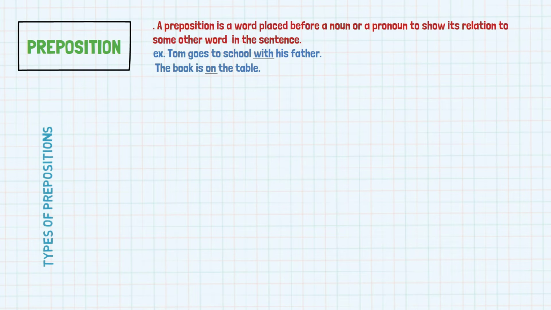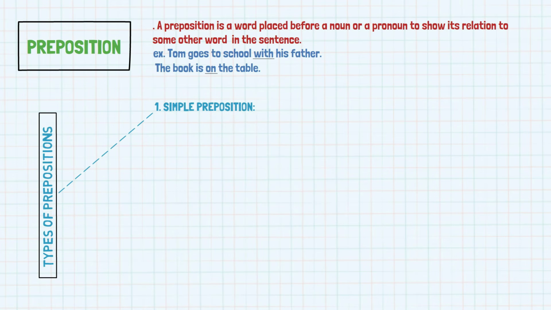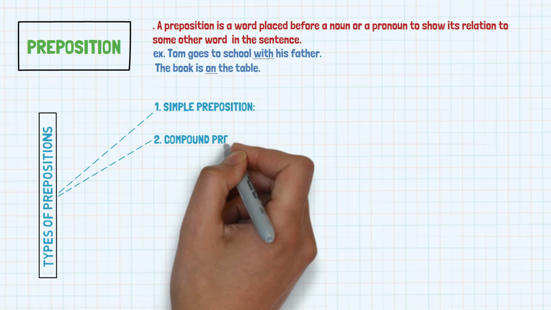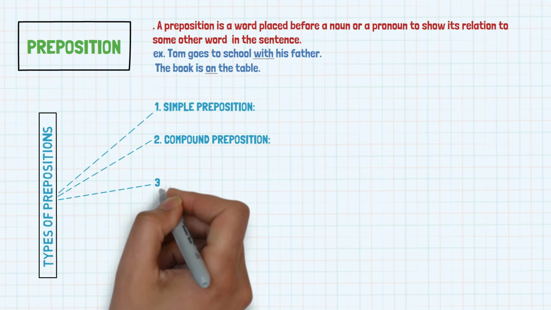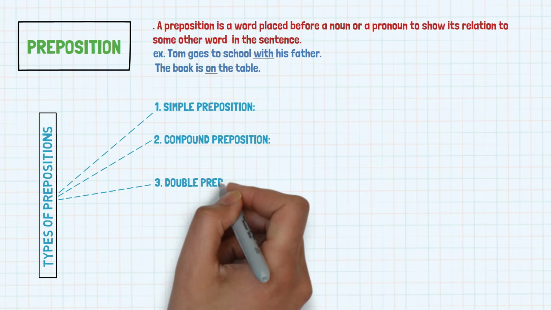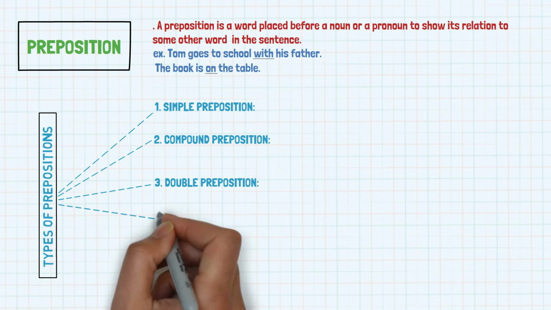Types of prepositions. 1. Simple preposition. 2. Compound preposition. 3. Double preposition. 4.